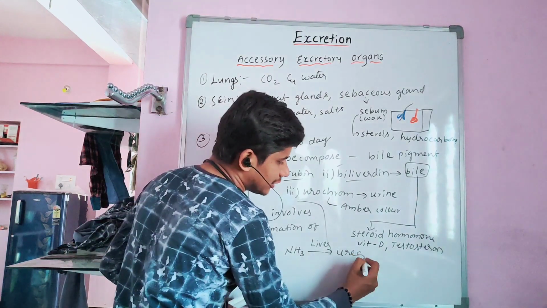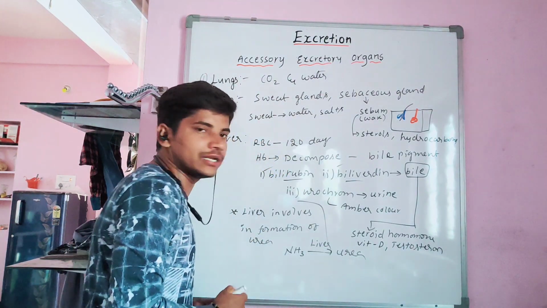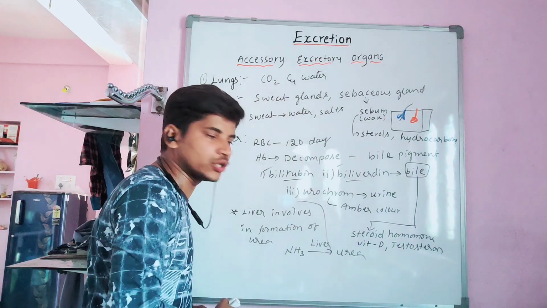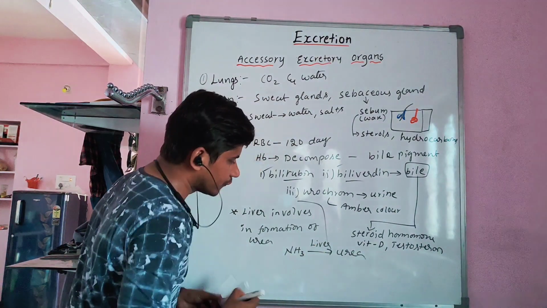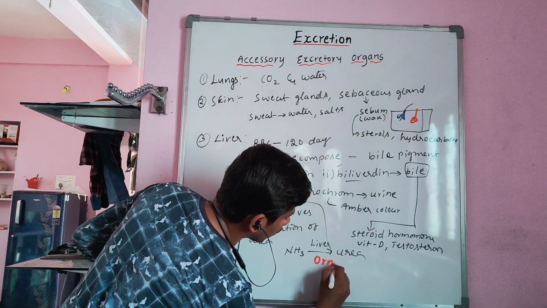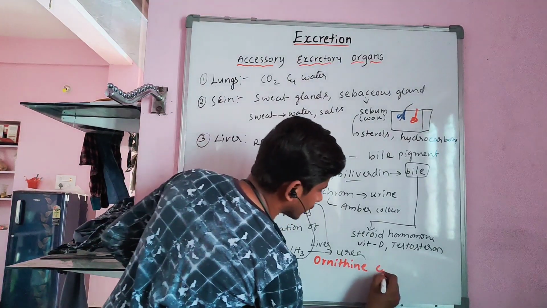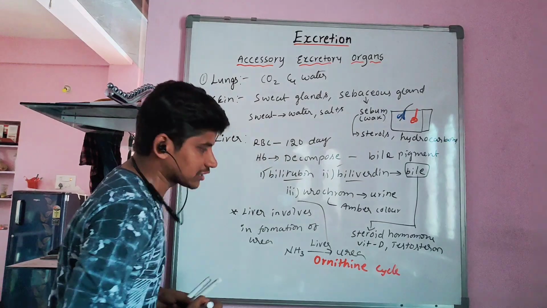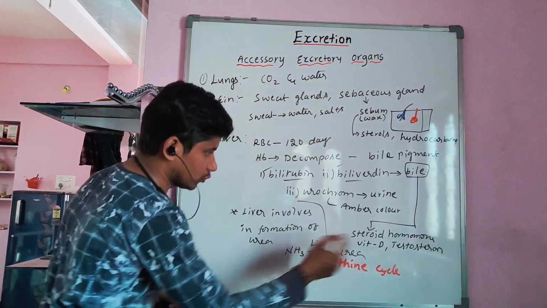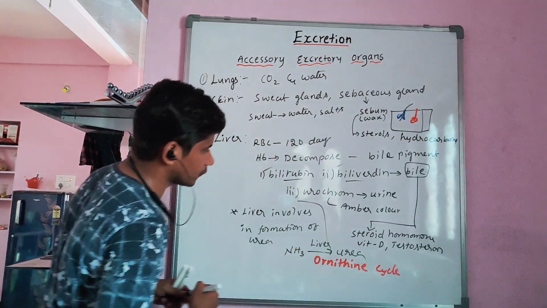That urea is filtered by the kidneys and sent out through the urine. This process is called the ornithine cycle. The ornithine cycle is the cycle where ammonia is converted into urea, and that urea is eliminated in the form of urine.